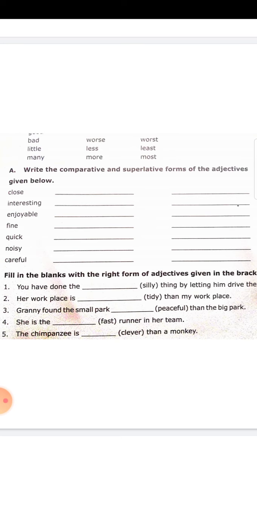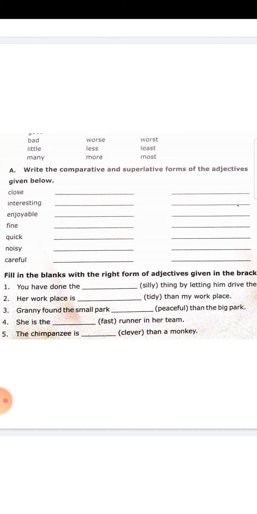Close. It's a small word. So you can add er to the comparative. Already e is there, so just add r, and st to the superlative degree. What is the spelling? Close, closer, closest. Closer, C-L-O-S-E-R. Superlative degree, C-L-O-S-E-S-T. You're just adding st to the superlative form because the word ends with e. So for the comparative form, you just add r, and for the superlative degree, you just add st. Repeat. Close, closer, closest.